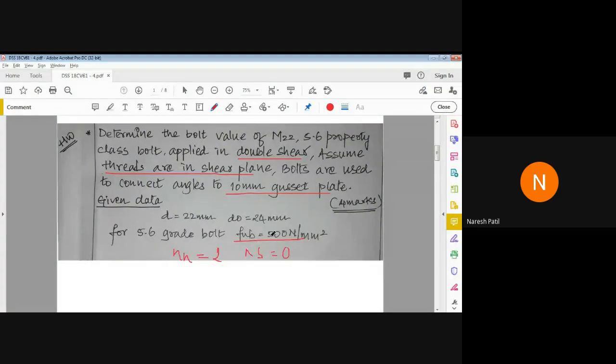How much did you get for VDSB, the shear strength of the bolt? Please calculate and tell me. Shall I wait? I told you to be ready with pen, paper and calculator. If you are calculating, I'll wait. Otherwise, I'll move on to the next problem. Did you understand the question?